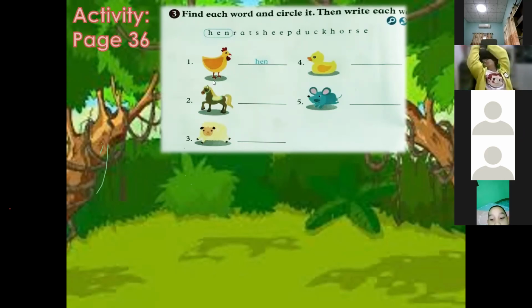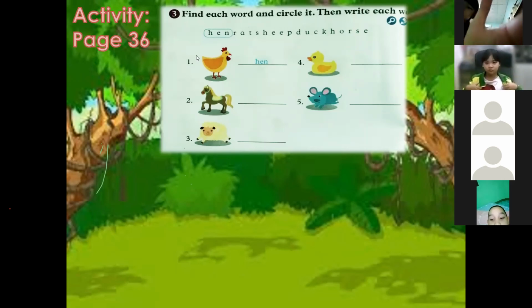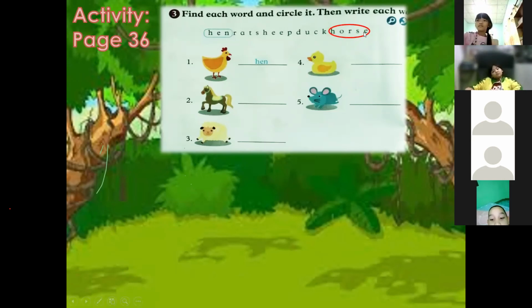Okay, so let's proceed to number 2. What animal is this? Horse. A horse. Okay, very good. So where is the horse in here? H-O-R-S-E, you're going to encircle. And you're going to write on the blank provided. Okay, so write horse on the blank. Okay, so first you're going to encircle and write it on the blank.